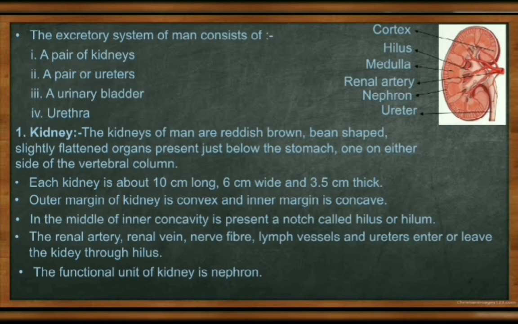You all know the ureter. When the kidney filters, suppose that this nephron filters all the components, which means the blood is filtered, it will come to the hilus and later it will come through the ureter and be collected into the urinary bladder. So this is the basic diagram.